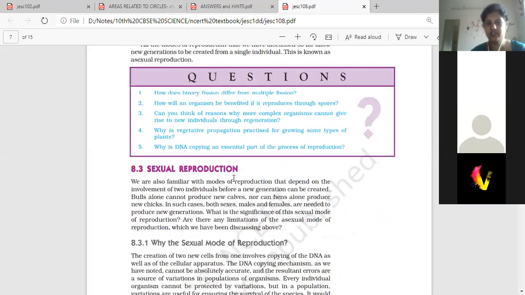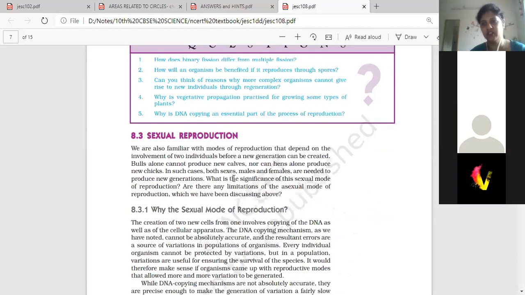In sexual reproduction, sex cells are needed. Specialized cells for reproduction, which we call gametes, are needed. Male gametes and female gametes are necessary. Male gametes are present in the male body and female gametes are present in the female body. Therefore, sexual reproduction involves two parents.